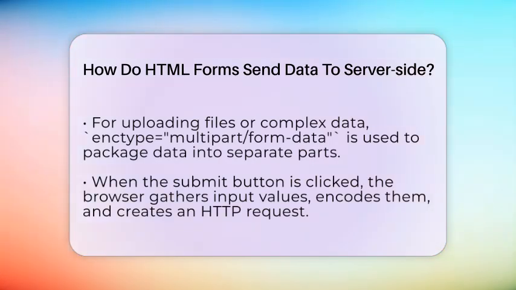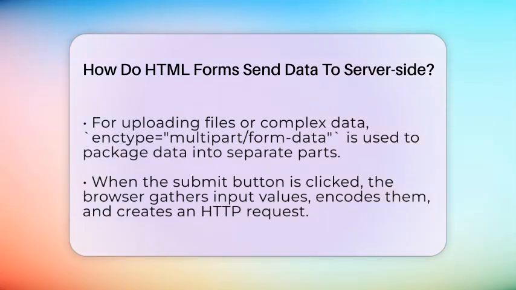If you're uploading files or need to send complex data, you can set the encoding type to multipart/form-data. This packages the data into separate parts within the request body, making it suitable for files. When you click Submit, the browser collects all the input values, encodes them based on the method and encoding type, and then creates an HTTP request with this data. The request is sent to the URL specified in the action attribute.